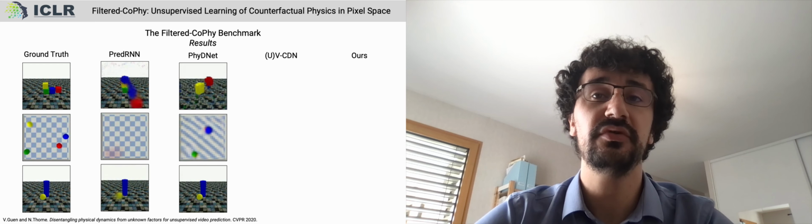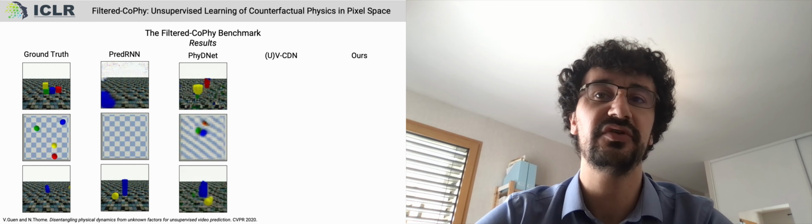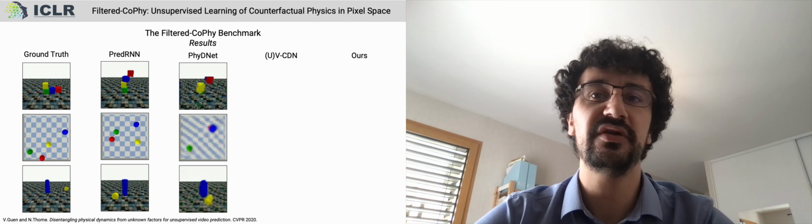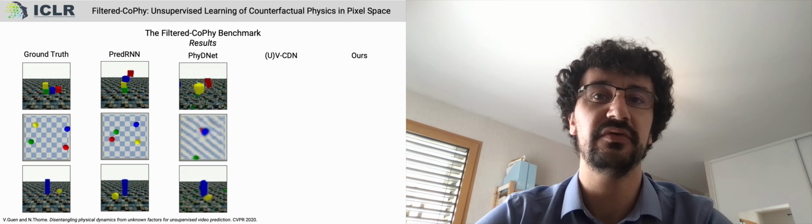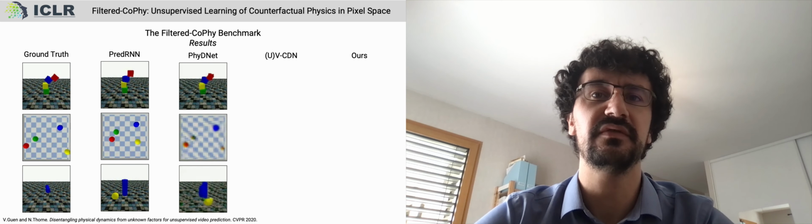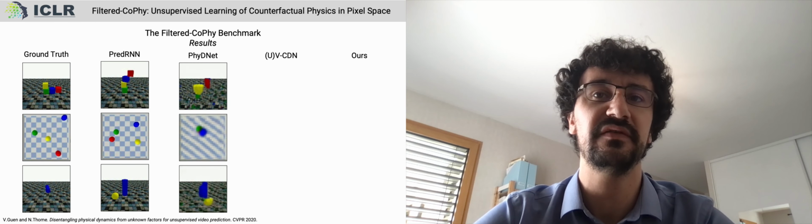PhiDNet is also a video prediction model targeting physical phenomena. Like PredRNN, the model fails to maintain the structural identity of the objects. This is one of the strengths of representation by key points. The notion of objects is naturally embedded in the form of the data.